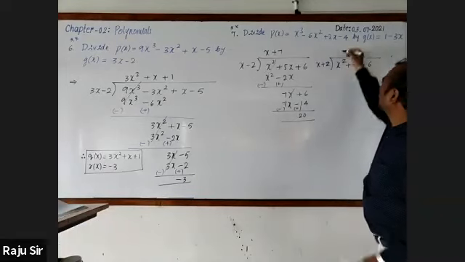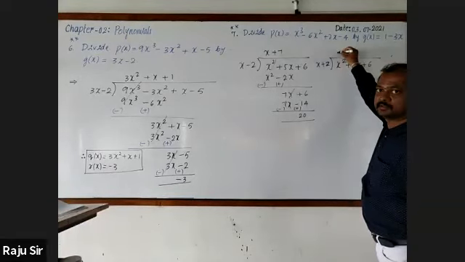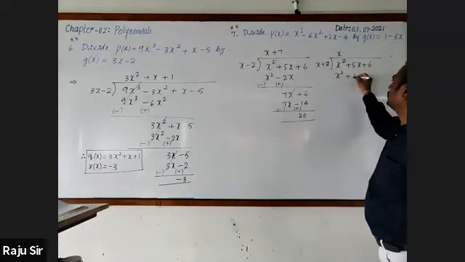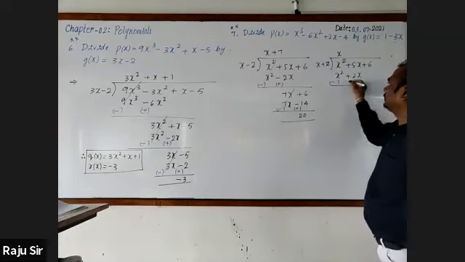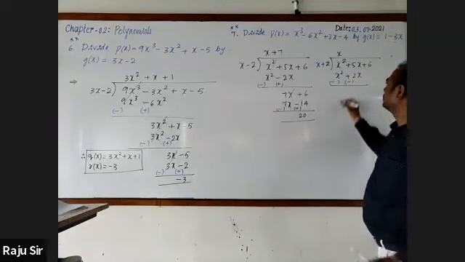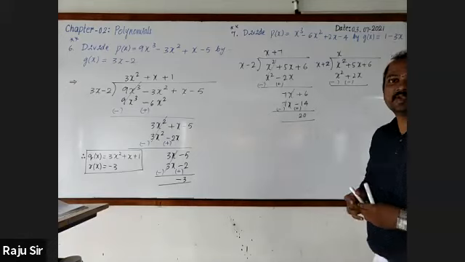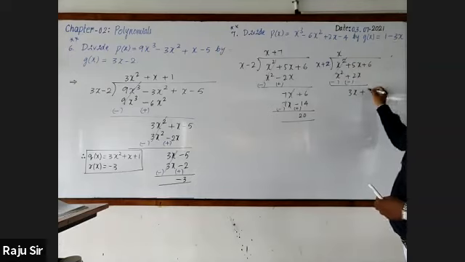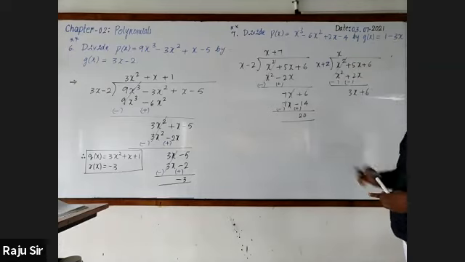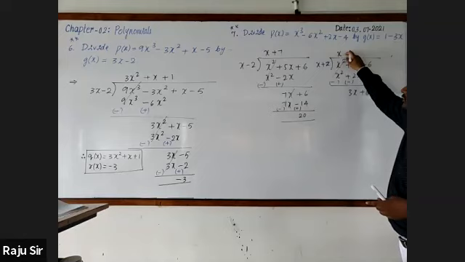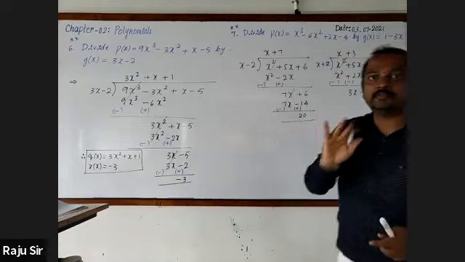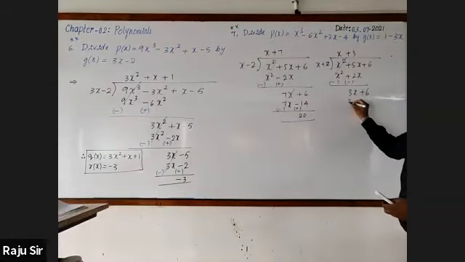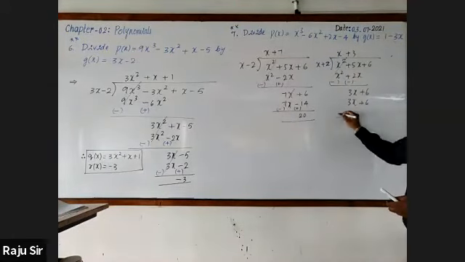Now what should be multiplied? x into x is x square, into 2x. Cancel. 5x minus 2x is 3x. Plus 3. Now multiply, 3 into x is 3x, 3 into 2 is 6.